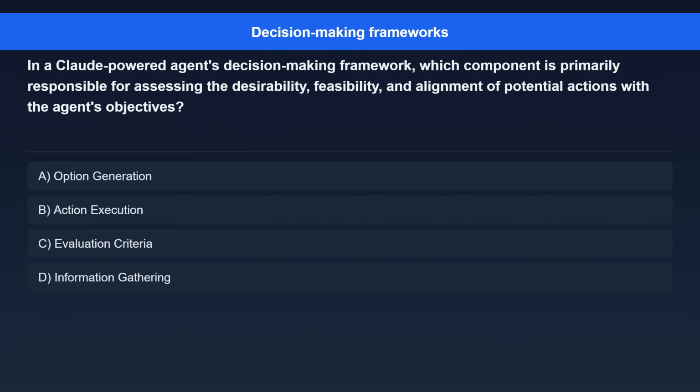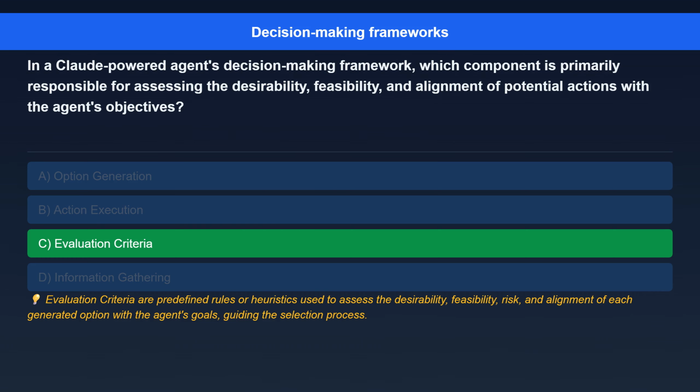Question 5. In a Claude-powered agent's decision-making framework, which component is primarily responsible for assessing the desirability, feasibility, and alignment of potential actions with the agent's objectives? Option A. Option generation. Option B. Action execution. Option C. Evaluation criteria. Option D. Information gathering.